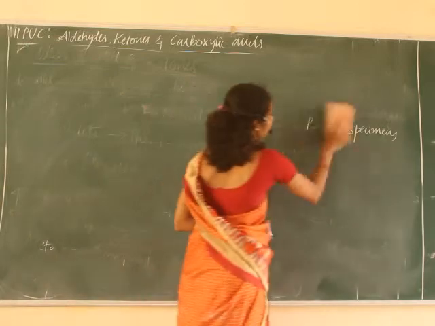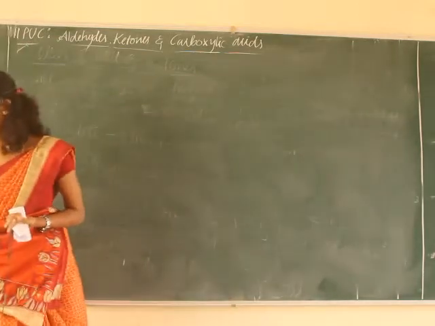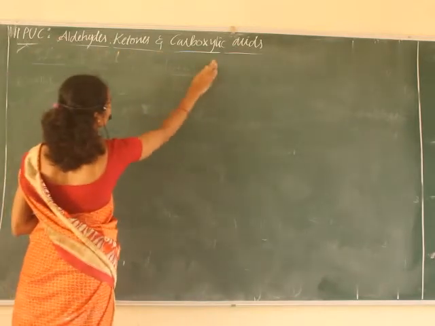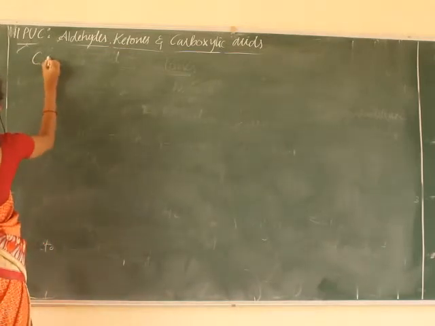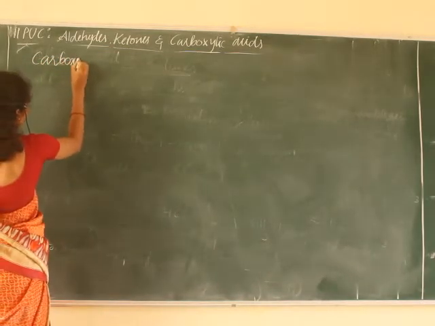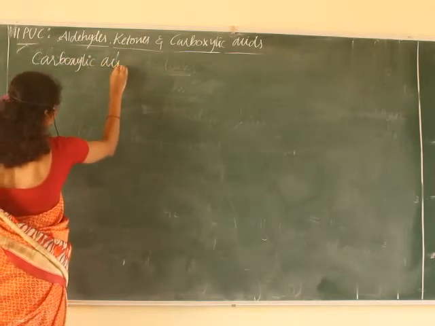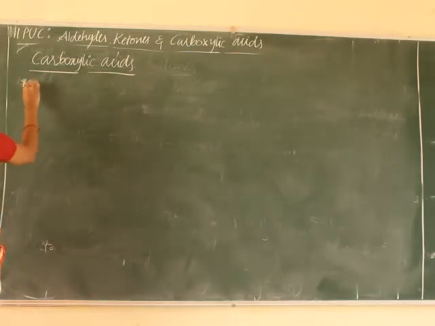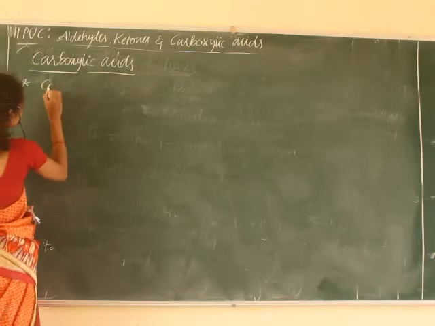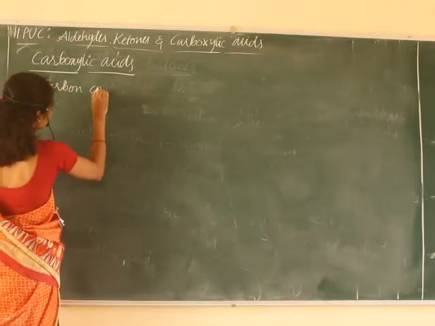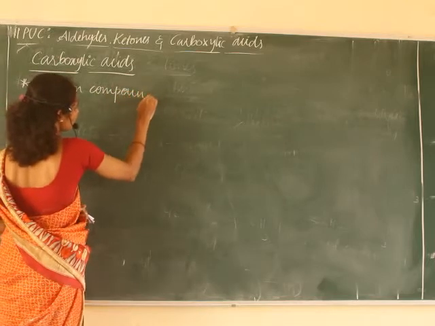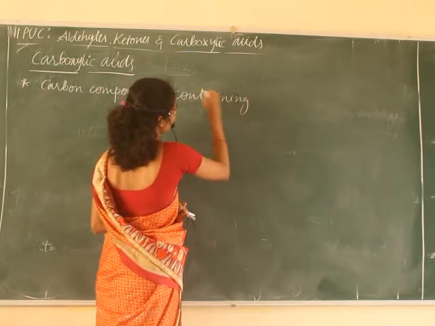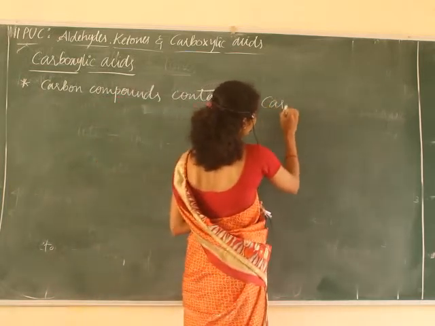What are carboxylic acids? So carboxylic acids are nothing but organic compounds or carbon compounds containing carboxyl functional groups, right? Carboxylic acids are carbon compounds or organic compounds containing which functional group?